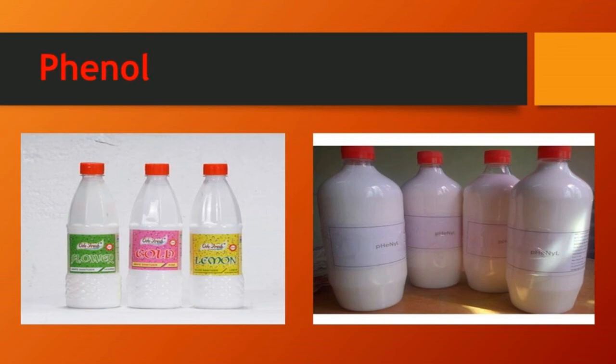For example, for cleaning a restroom, we use phenol. It is also used as a surgical antiseptic. That means in the hospital it is used for surgery, because it will kill all the microorganisms. Because of that, doctors are using phenol for surgery.